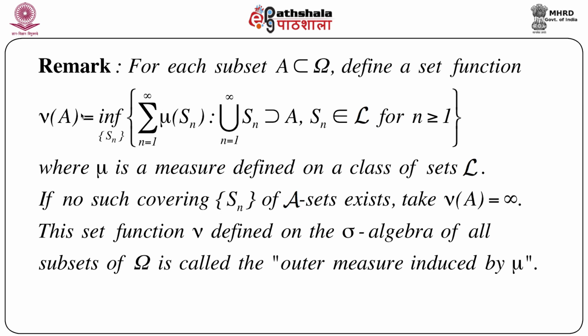So the definition of nu of A is complete, and this set function nu that is defined on the sigma algebra of all subsets of omega is known as the outer measure induced by mu. So basically it is a kind of extension of mu that is defined on script L. This is the way we can define it, and it's an extended real number, because nu of A can take the value infinity when there is no such covering by script L sets.